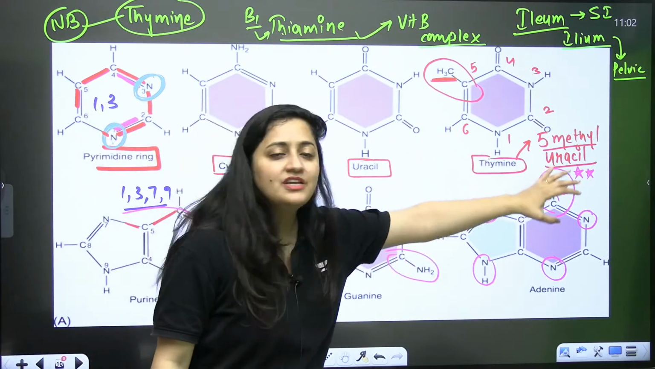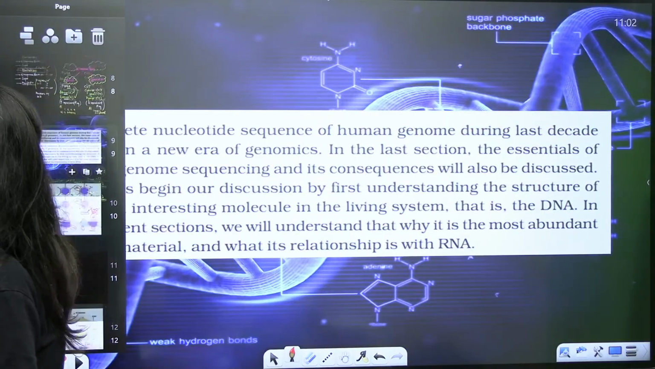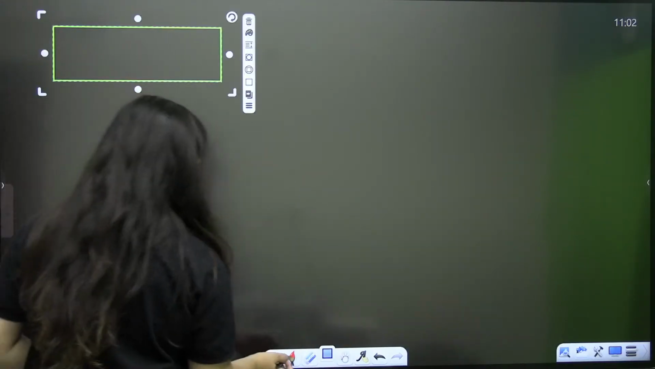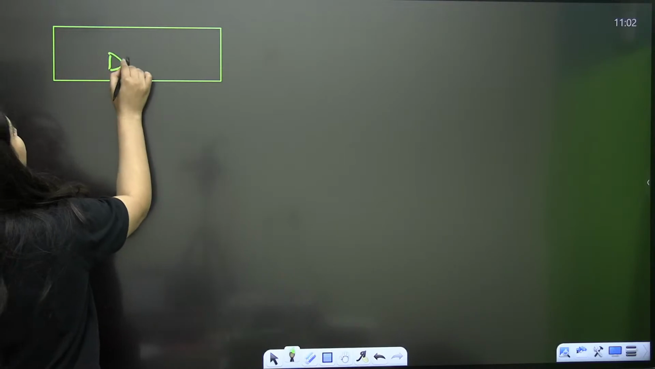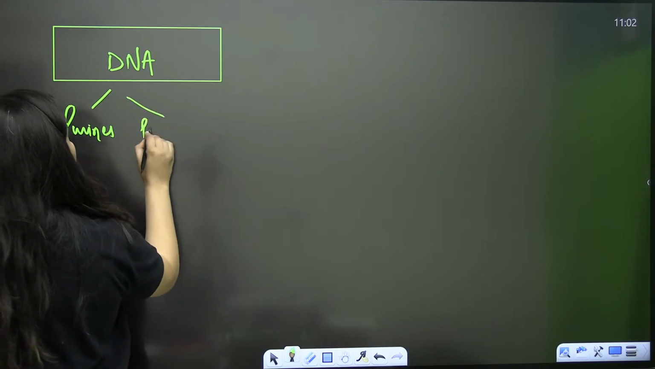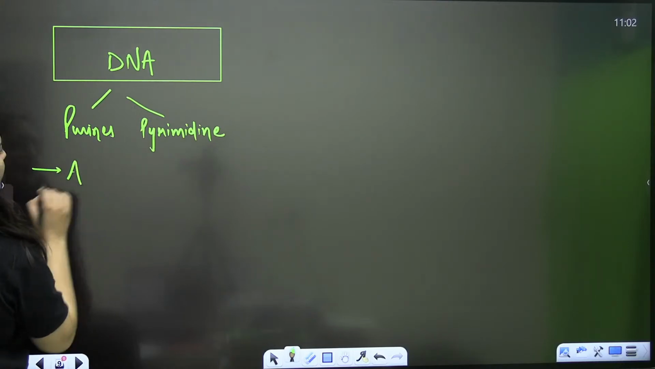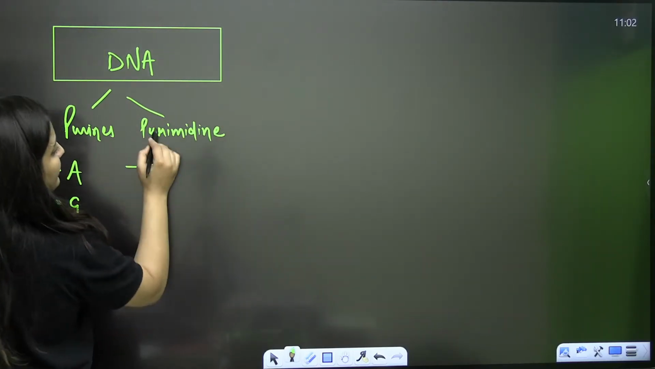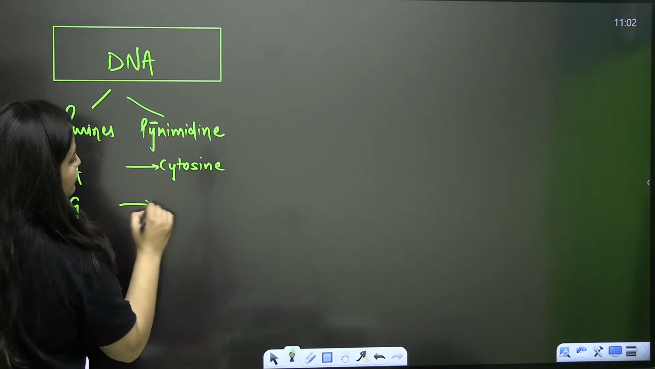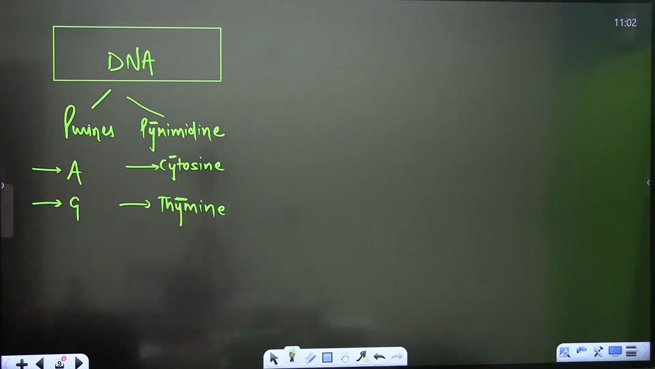Uracil, thymine is also known as 5-methyl uracil. This is about the nitrogenous bases. Now what you have to remember here is that in the case of DNA, you have the purines as well as the pyrimidines. Which purines are there in DNA? Of course, adenine and guanine. Which pyrimidines are there? It is going to be cytosine and thymine, that's how you can relate.